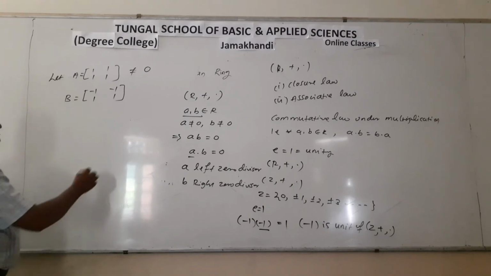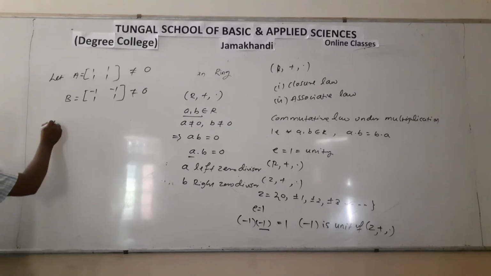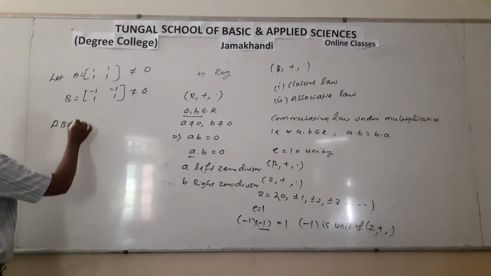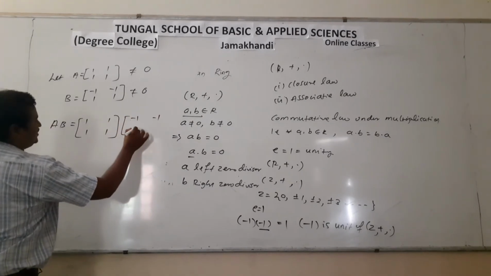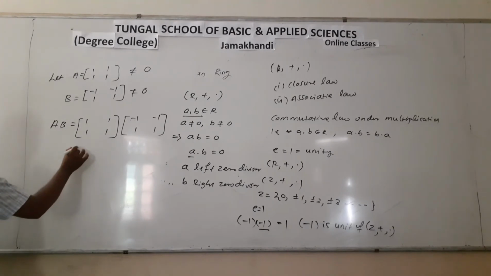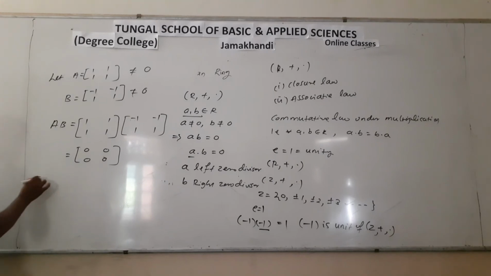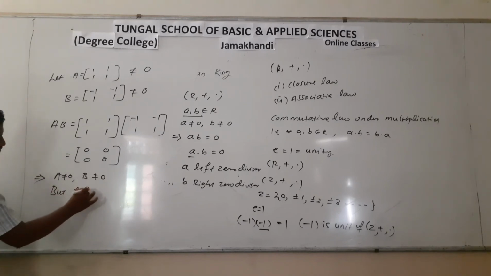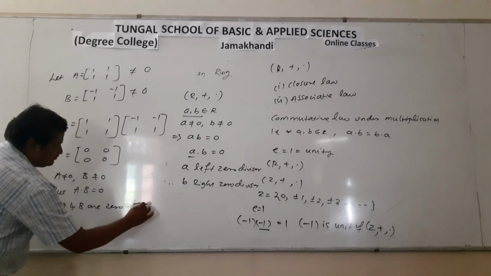Both A and B are non-zero matrices. Now if you multiply A into B, that is [1 1; 1 1] and [-1 -1; 1 1], we get the zero matrix [0 0; 0 0]. So A is not equal to 0, B is not equal to 0, but A into B is equal to 0. It implies that A and B are zero divisors.